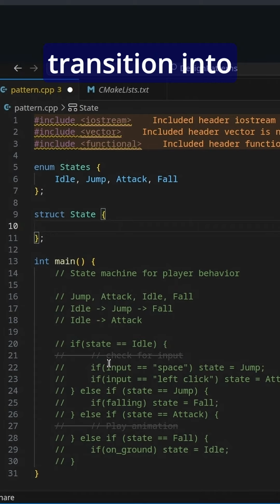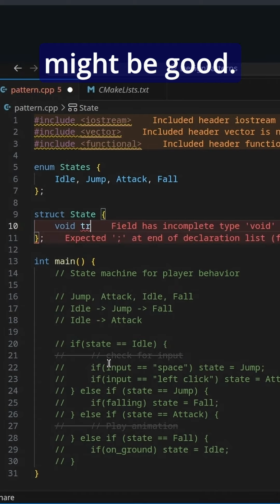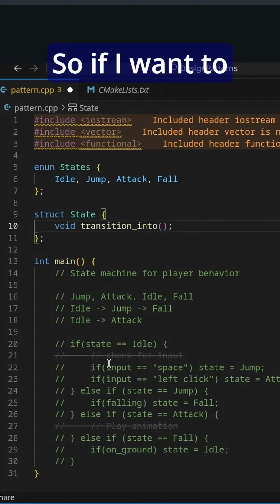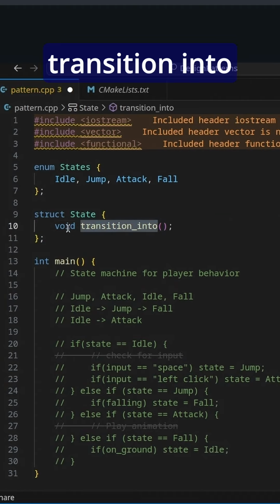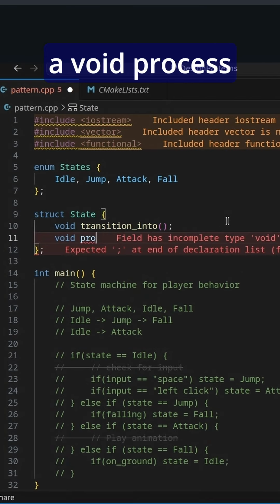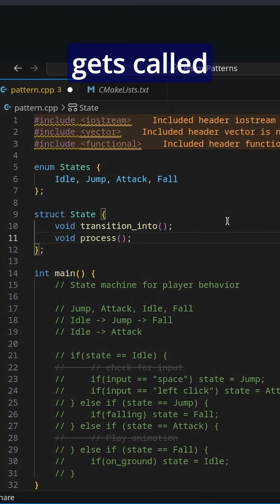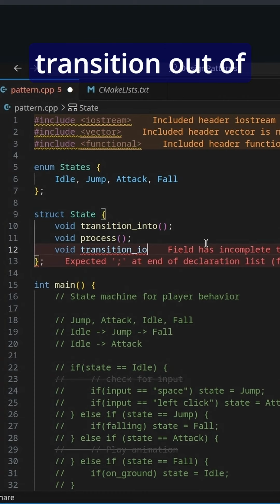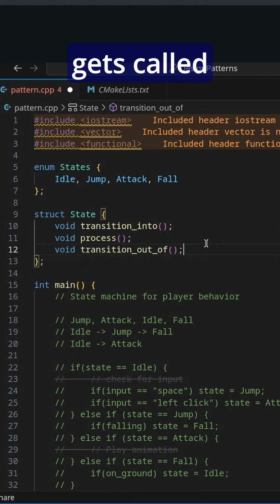Well, a transition into function might be good. Transition into. So if I want to do some sort of action when I transition into this state, this might be called. And then maybe a void process function that gets called every frame. And maybe a void transition out of function that gets called when we end.